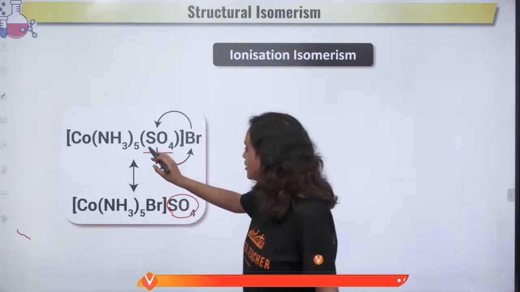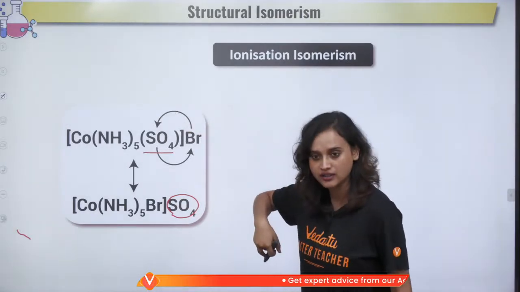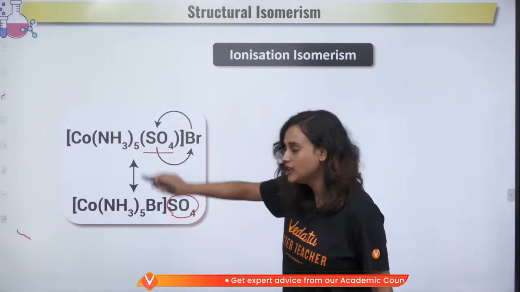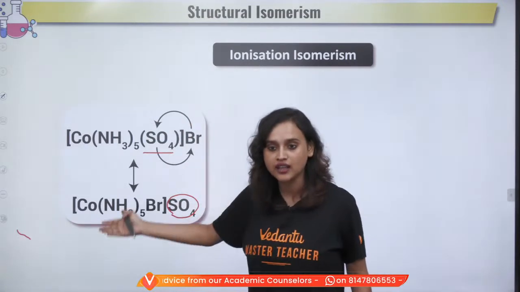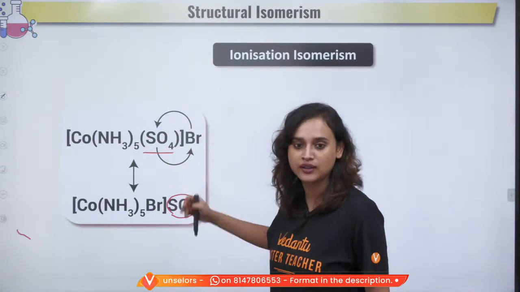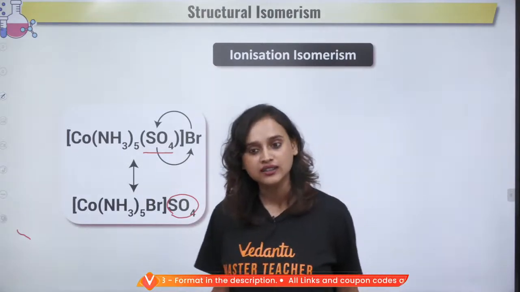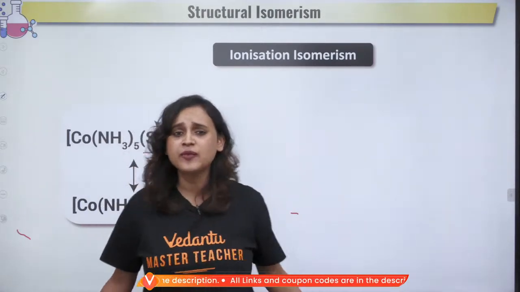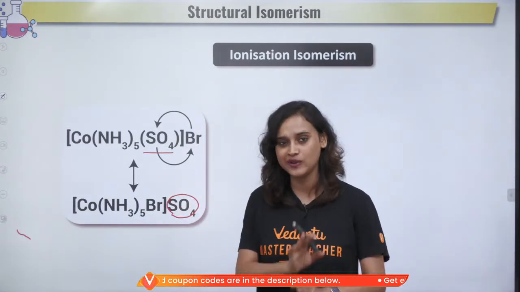In one of these, you see that SO4 is inside the coordination sphere, but in here it has become the counter ion. Nothing but this is your ionization isomerism. Clear? Just by looking at one of the examples, you can understand. It's very easy. Isomerism is very easy.